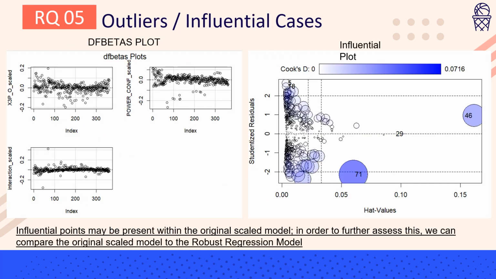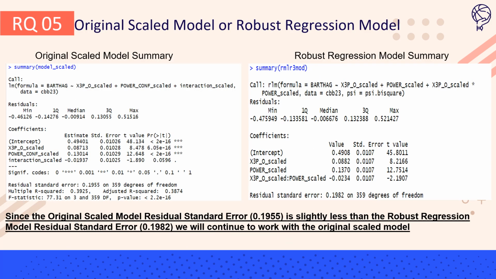After doing the k-fold validation, I look at outliers and influential cases. And it appears that there are a few influential points within the model. So in order to evaluate this further, I did a robust regression and compared the robust regression model with the original scaled model. And looking at the residual standard error of the original scaled model and the robust regression model, we see that the original scaled model has a slightly less residual standard error than the robust regression model, meaning that we will continue to work with the original scaled model.